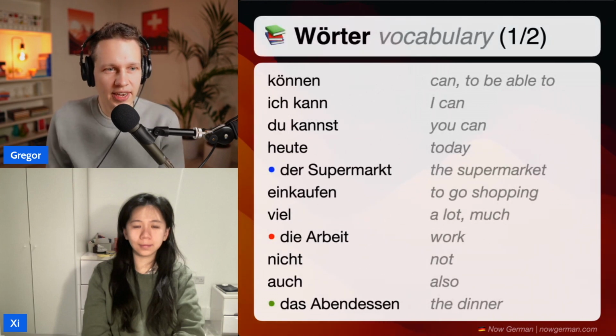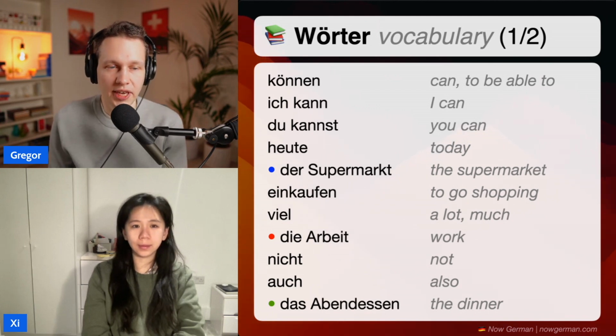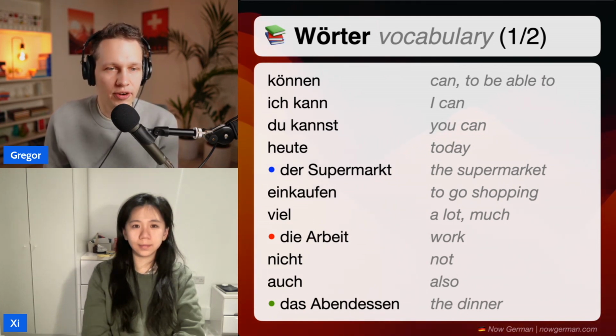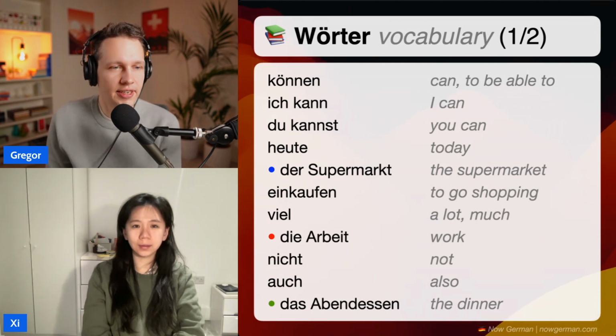Okay, first we have the most important word today, that is können. Können. Can, to be able to. We'll see the full conjugation also in the grammar afterwards, but here already two forms that appear in the dialogue. Ich kann. I can. And du kannst. You can. And as you see, this is an irregular verb as well.